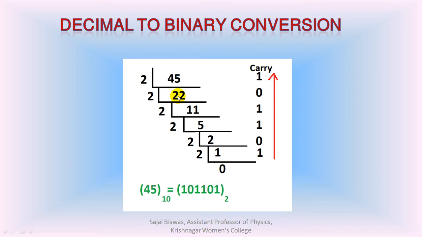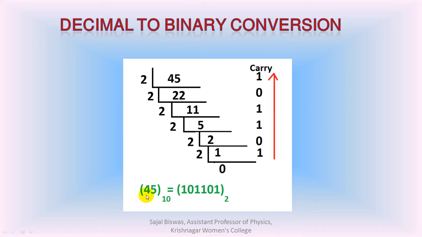Then 22 is divided by 2 again and the result 11 is written here and the carry 0 is written here. In the similar process, 11, next its result 5, 2, 1 is written, and all the carries are written aside, and finally the carries we have found out are written in the reverse order, and the binary equivalent of the decimal number is obtained.